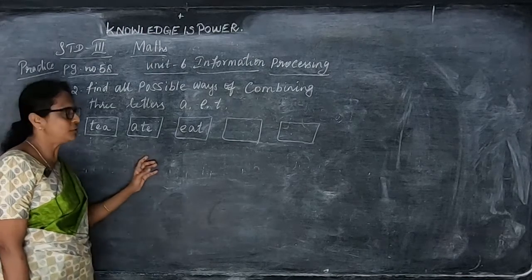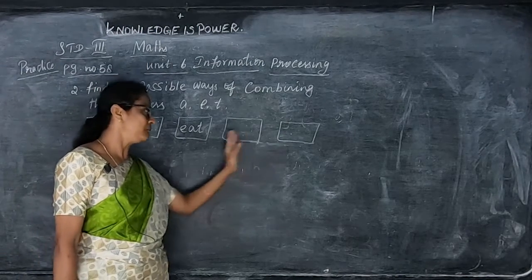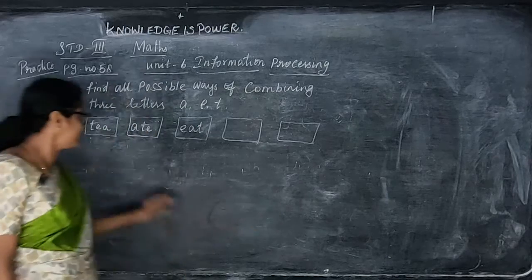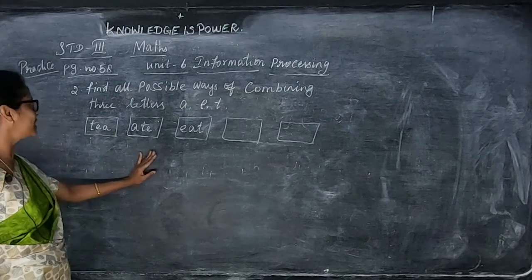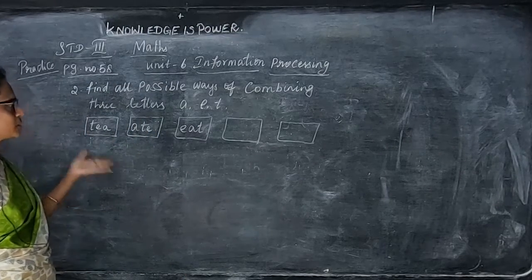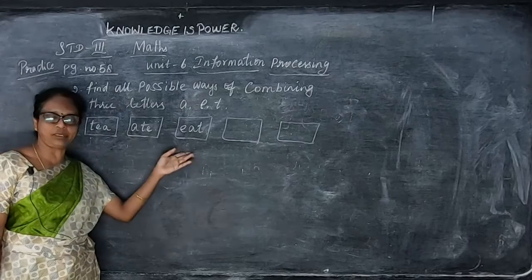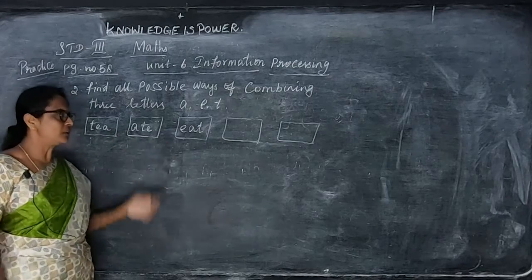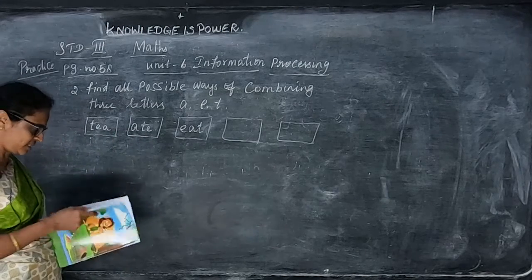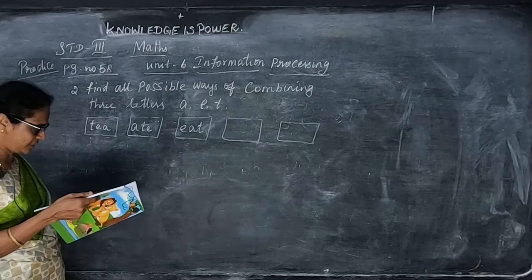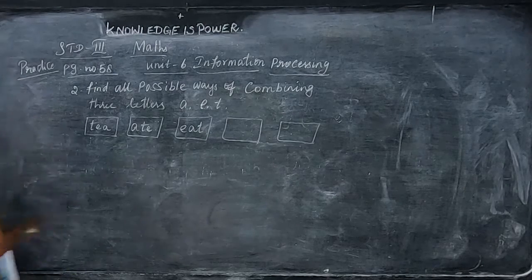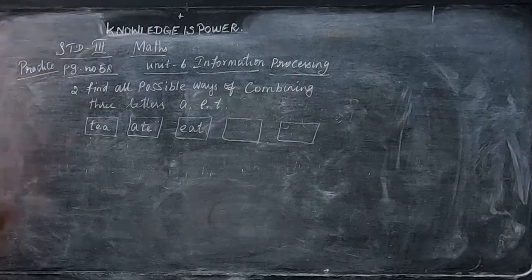So only 3 we can use. No need to use the other 3. If you are having any ideas of writing this, no need. Only these 3 is enough. So what are the possible ways? Only 3 we can write. So write only these 3 possible ways, that is enough for us. And now the next one is an example they are given, and we have to find out the question answers also.